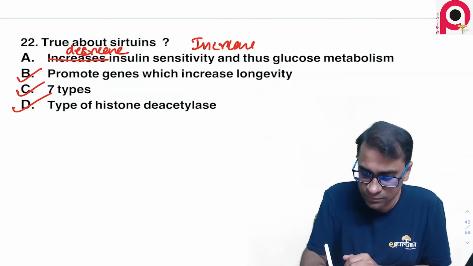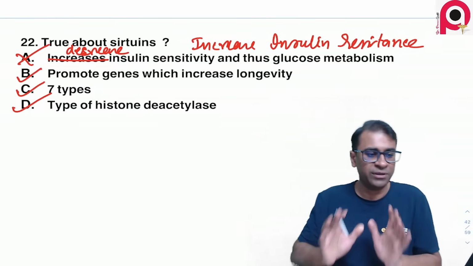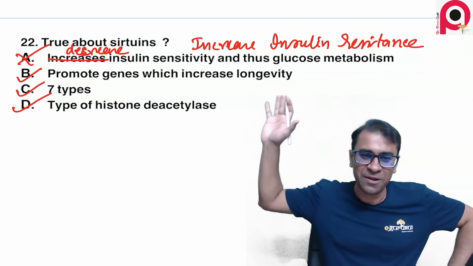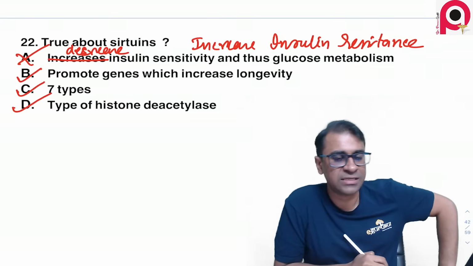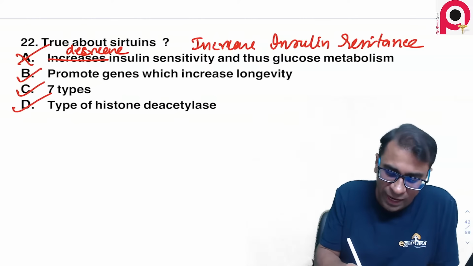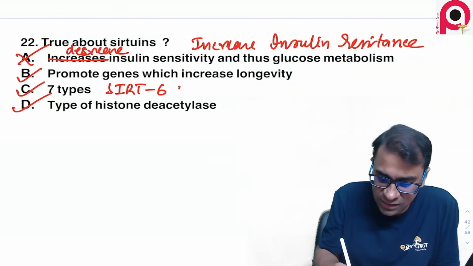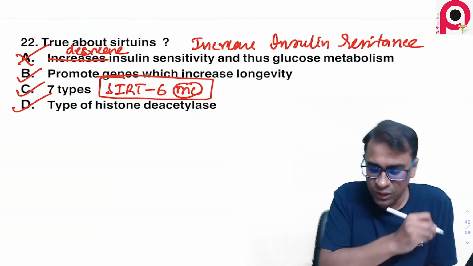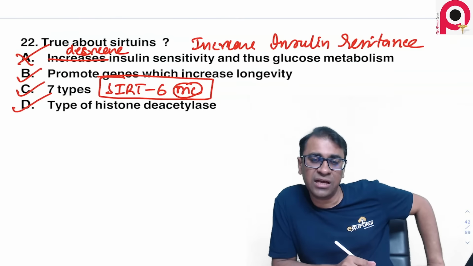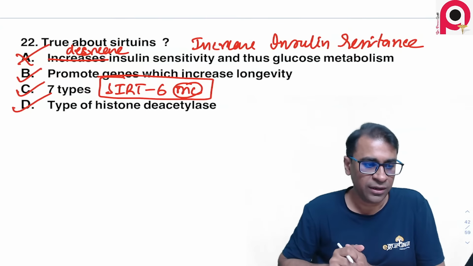Okay, it increases insulin resistance. So A cannot be there. So if this is a single choice question, in that case the answer would be I think B. But if it's a multiple choice question, it would be B, C and D would be the best answer possible. Remember, and if it is the most common, so I also talk about this, that is Sirt6. Sirt, S-I-R-T, Sirt6 is the most important and the most common gene which causes the same effect. I talk about this in class, it's actually a type of NAD dependent protein, and that is what is called a histone deacetylase.